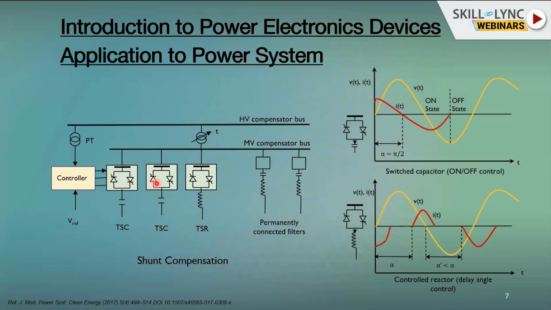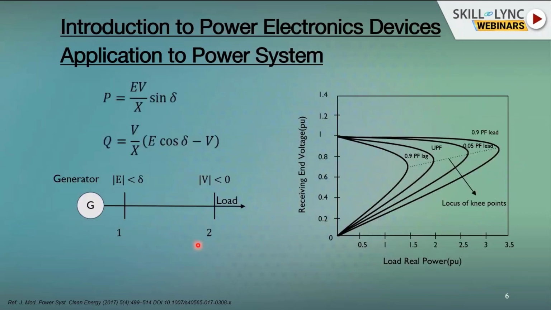As I said earlier, if we want to add more loads, then we need to have a leading power factor. So what we can do is have fixed filter banks. For example, we can connect a fixed capacitor here. But the load connected to this bus is not constant, which means it is going to vary. When this varies, the load profile also varies. Suppose there is a sudden drop of the load, then an over voltage will be created at this bus, and it will lead to multiple cascaded tripping due to over voltages at different ends of the loads.